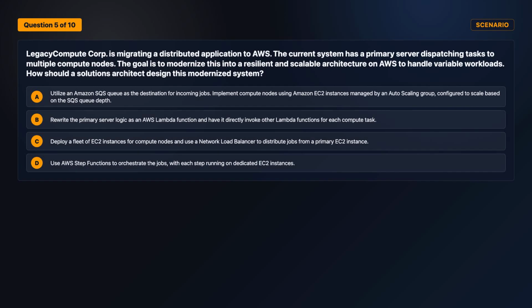Now, question 5. Start with what the user needs. Legacy Compute Corp is migrating a distributed application to AWS. The current system has a primary server dispatching tasks to multiple compute nodes. The goal is to modernize this into a resilient and scalable architecture on AWS to handle variable workloads. How should a solutions architect design this modernized system? Select one answer. Review the answer choices on screen.